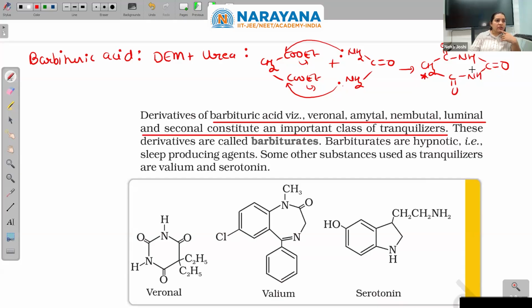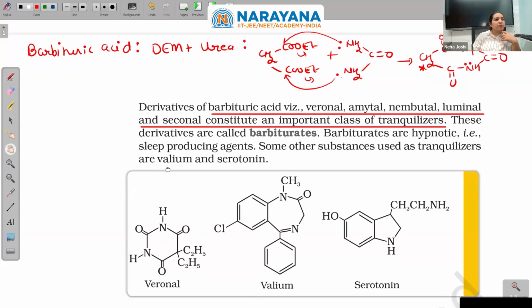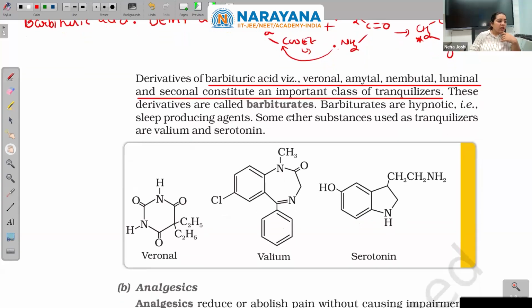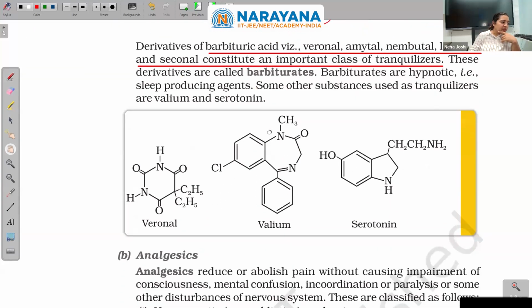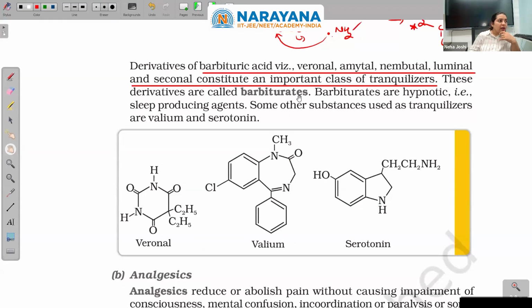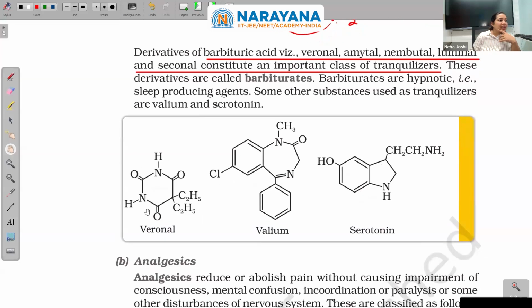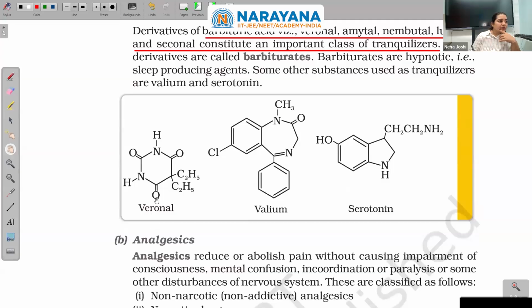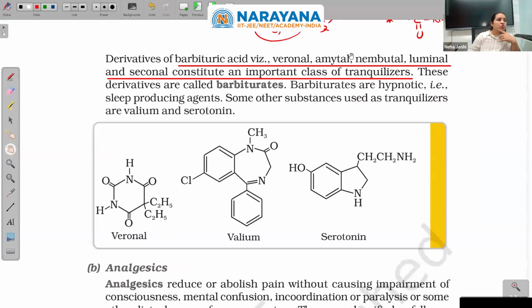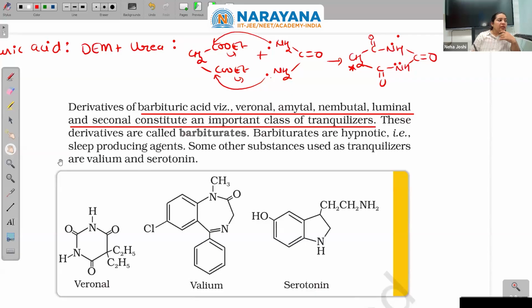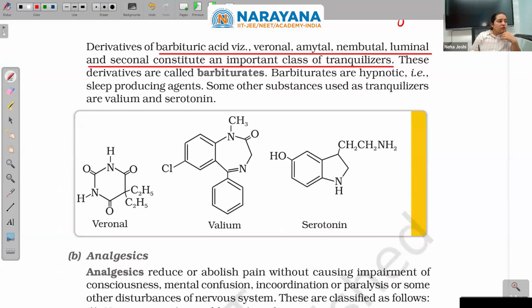Of course, there are other sites also, but these lone pairs are in resonance. If I change this, I will have different barbiturates. This is barbituric acid. When I make the alkyl derivatives of these, they are called barbiturates. If these two H are replaced by two ethyl groups, it is the dialkyl derivative diethyl, which is veronal. Very common. That is how it is made.